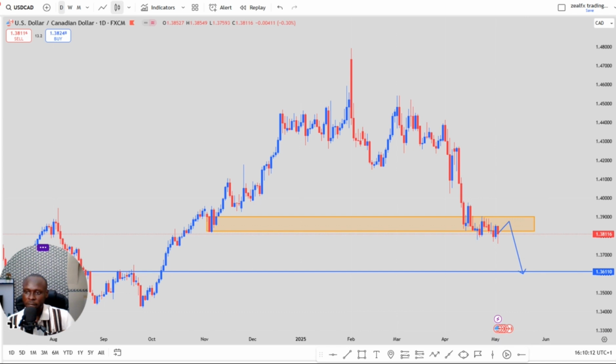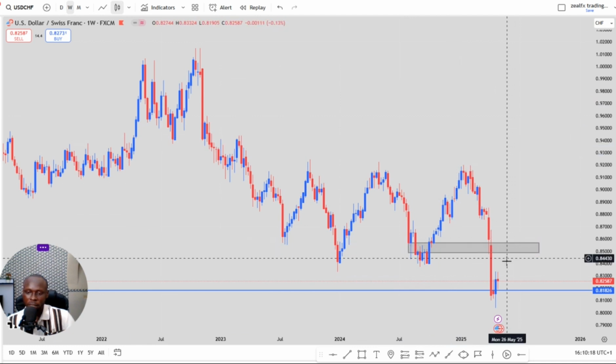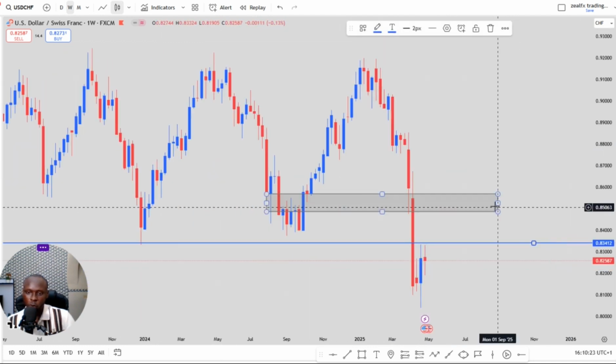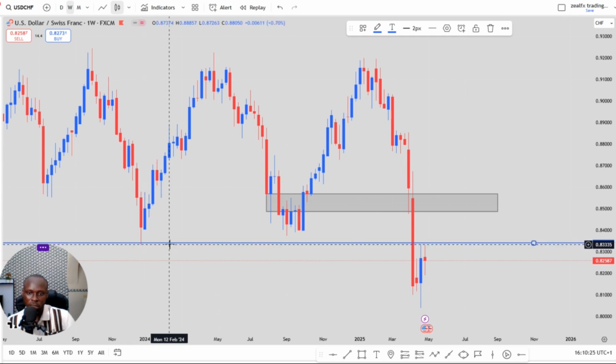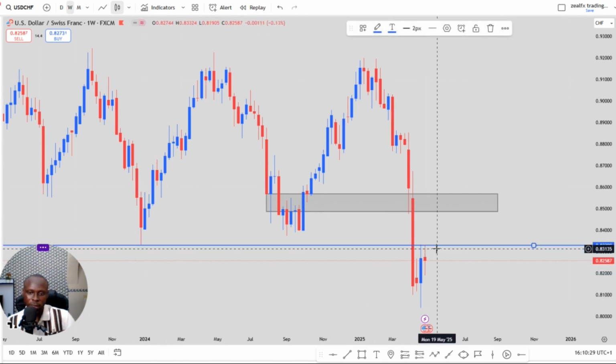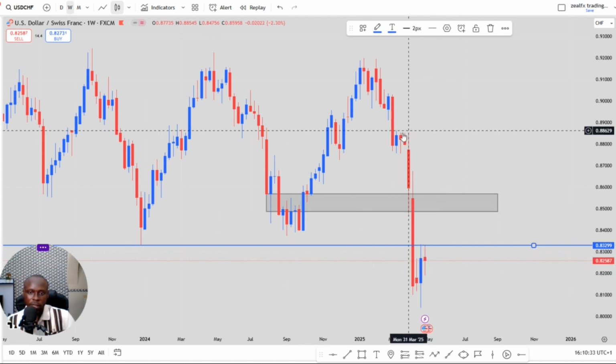So let's look at the next pair, which is the USD/CHF. USD/CHF on my weekly chart rejected from this resistance level on the weekly chart. So long as price rejected from this resistance level on the weekly chart, we expect price to continue to push lower for the USD/CHF, because USD/CHF is still on a downtrend.